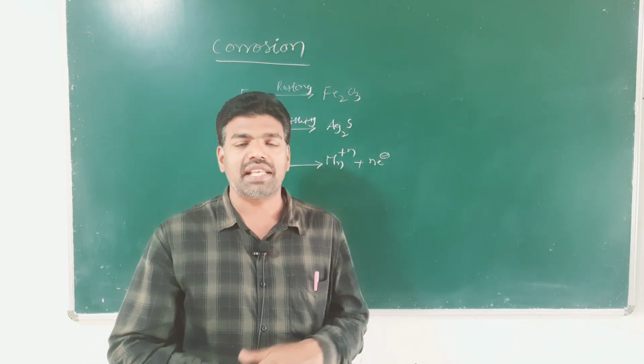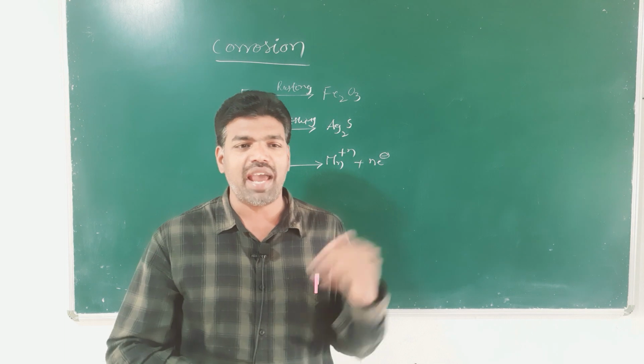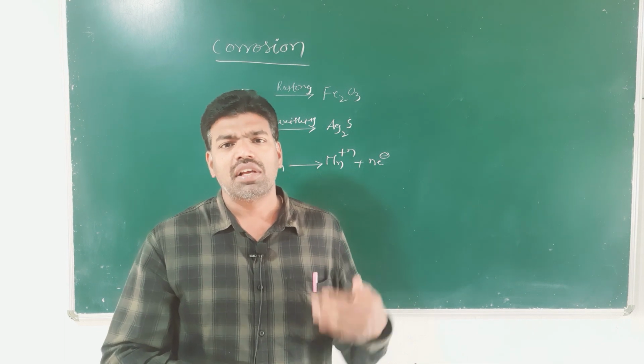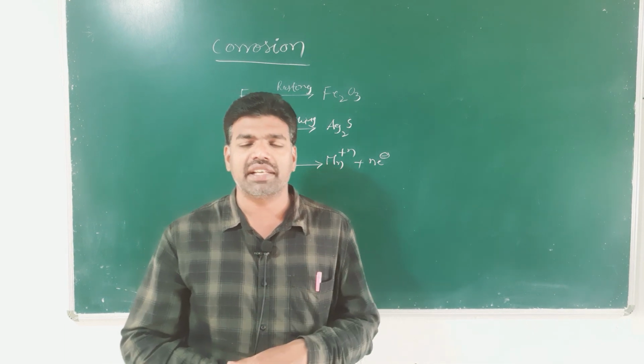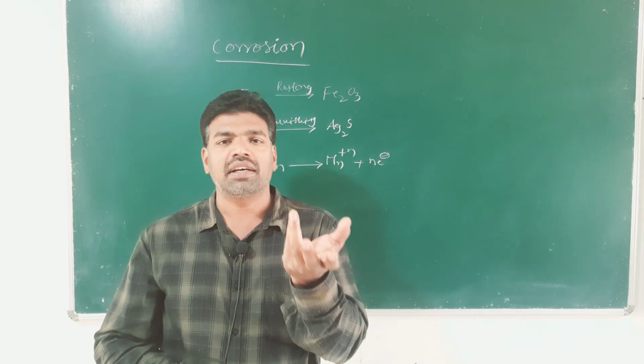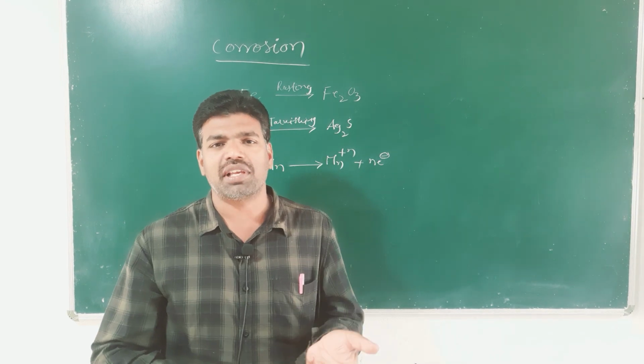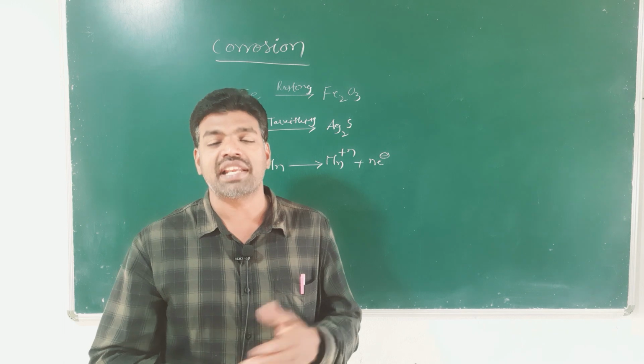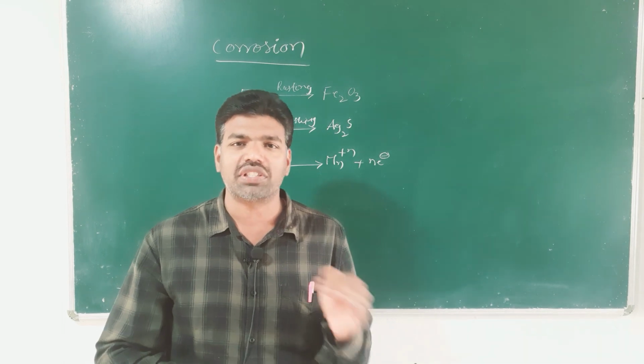Let us see the mechanism of corrosion, what happens and what are the reactions. Already we learned that corrosion is an electrochemical process, that is, it is a redox reaction.